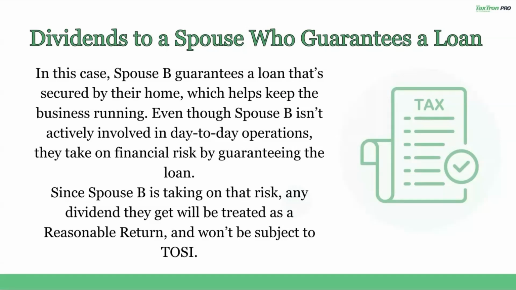Since spouse B is taking that risk, any dividend will be treated as a reasonable return and won't be subject to TOSI. Additionally, if the guarantee is for tax avoidance, TOSI could be applied. Proper documentation is essential.